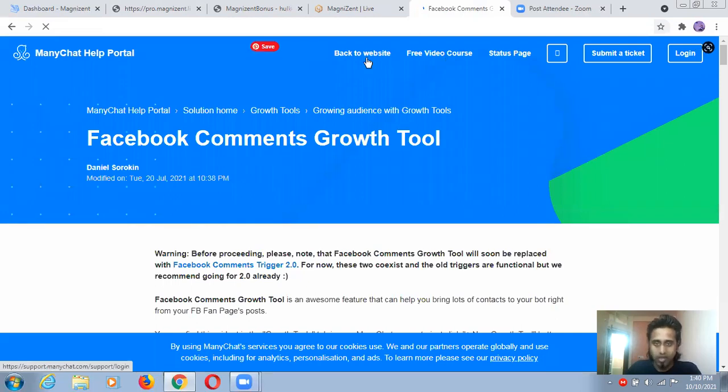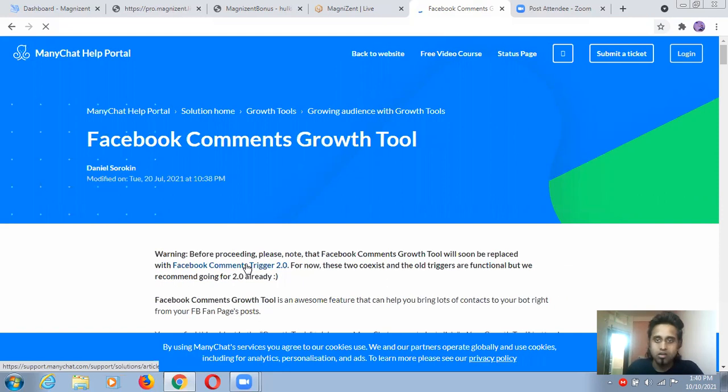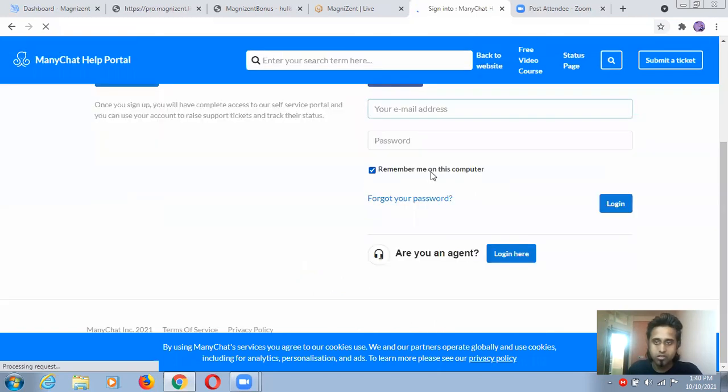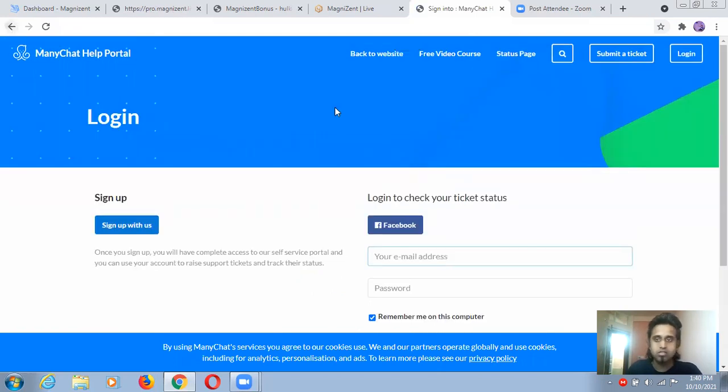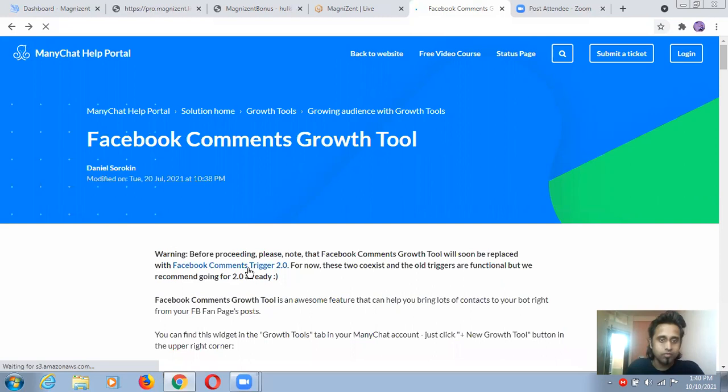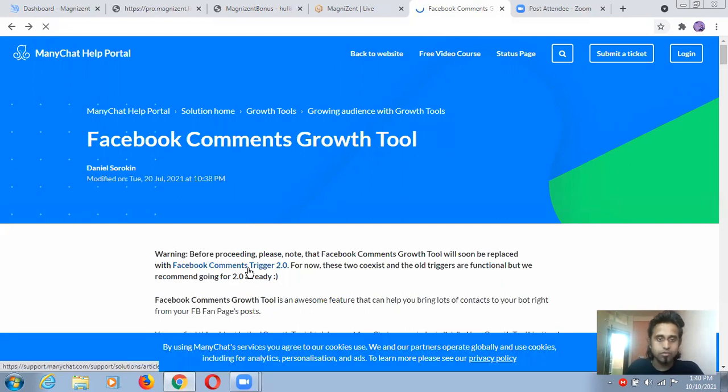So login and all, from which account I need to log in. Just let me try, guys. This is 2.0, guys. I should go ahead with this, but let it load, and later we will go with this because this is the new version. So okay, sign into ManyChat, sign in to ManyChat. Okay, it will take much time, guys. So I'm not doing that. So I will try to go with version 2.0. This is version 2.0. Let me show you what will come.